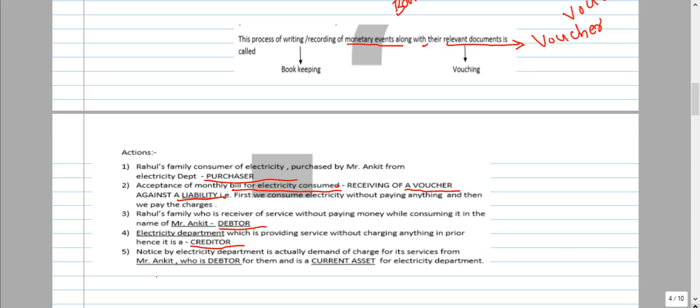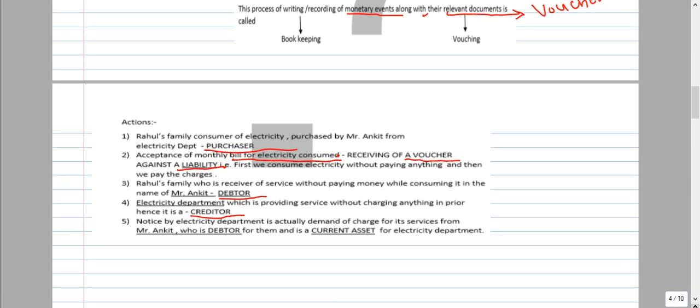Next one: notice by the electricity department actually claims the charge for the services from Ankit, who is a debtor, and for them it is a current asset. Here one word is asset, and it is a current asset. Asset means something of value. We will discuss in detail later also. These assets are of three types: current asset, fixed asset, and fictitious asset or non-current asset. These three types of assets are there.